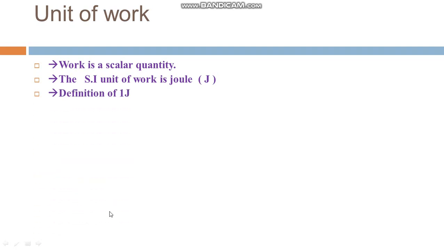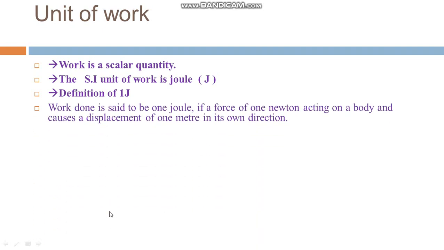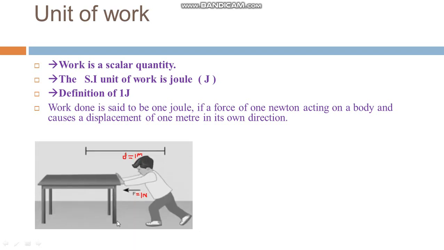Next, the definition of 1 joule. Work is said to be 1 joule if a force of 1 Newton acting on a body causes a displacement of 1 meter in its own direction. See here, a boy applies a force of 1 Newton on a table so that the table is displaced 1 meter, then we can say the boy has done 1 joule of work.